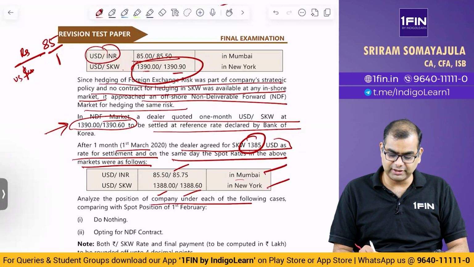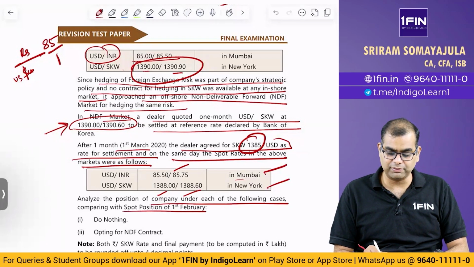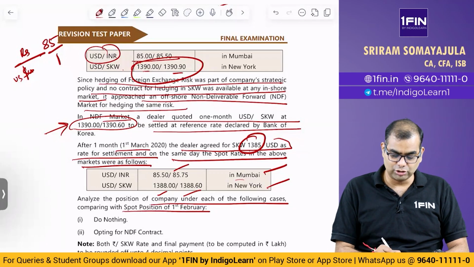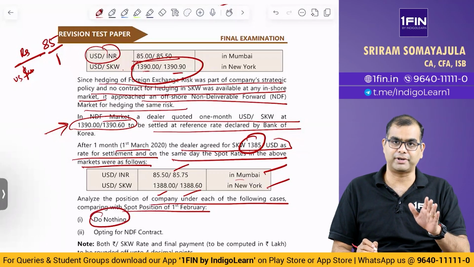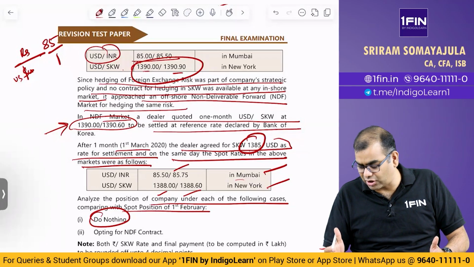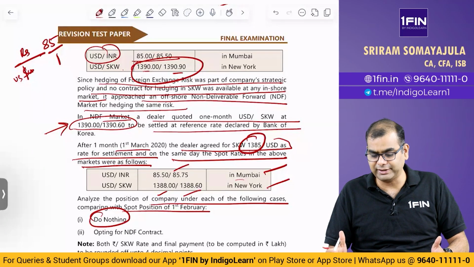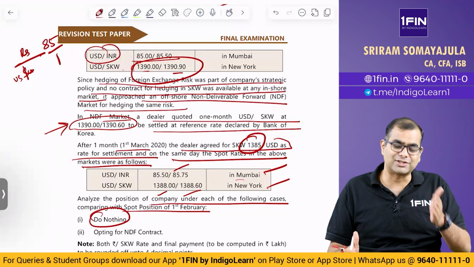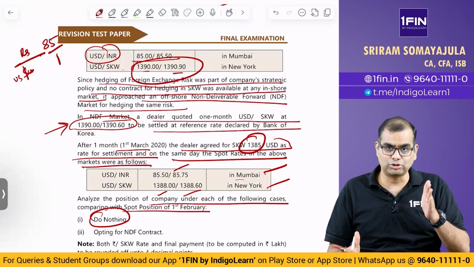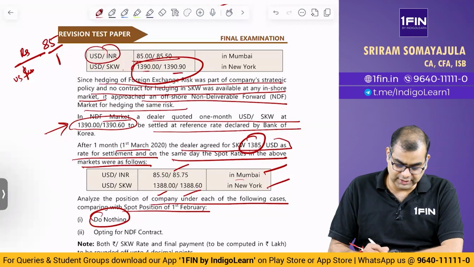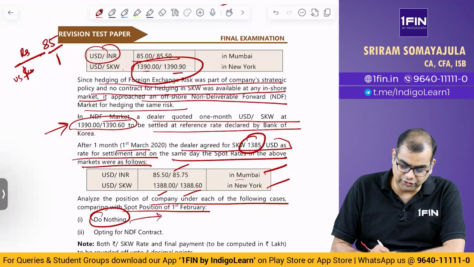Analyze the position of the company under each of the following cases, comparing to the spot position on 1st February. Compared to spot, you please analyze. If you do nothing, what will happen compared to spot? That is, if the spot was this, you didn't do anything, and on 1st March something happened, compared to 1st February, did you gain or lose on 1st March? That is what they are asking.